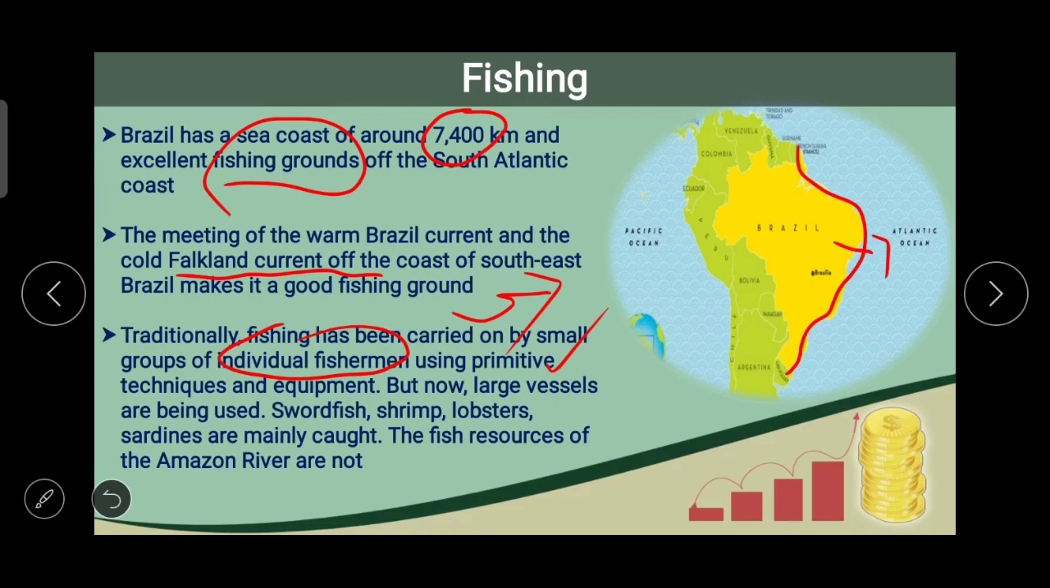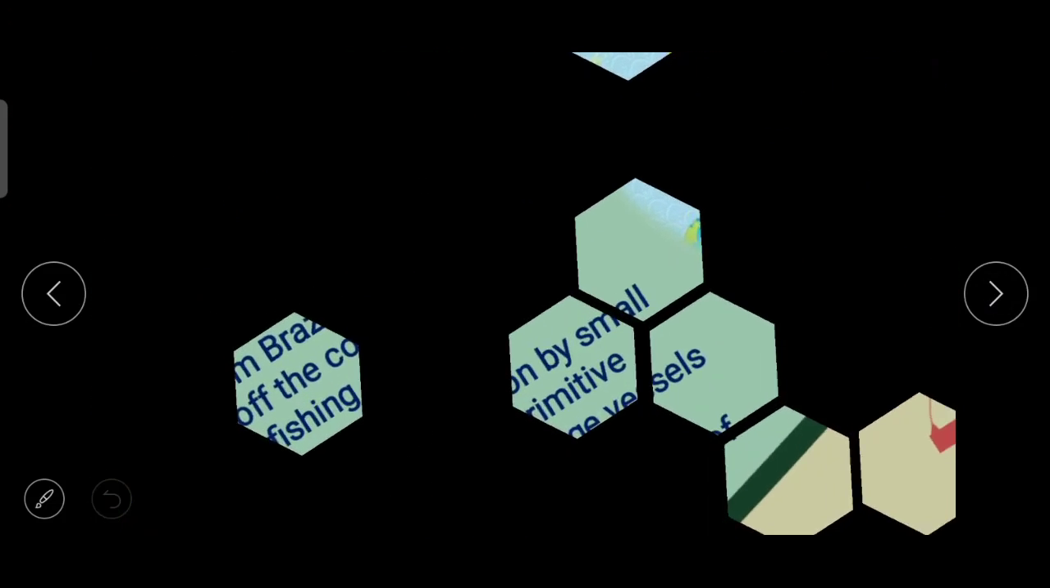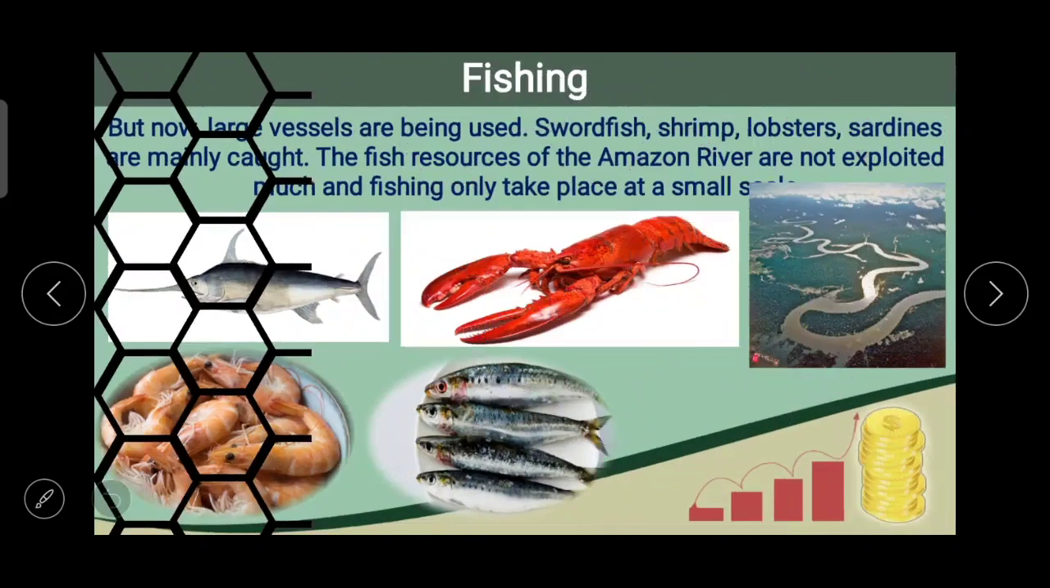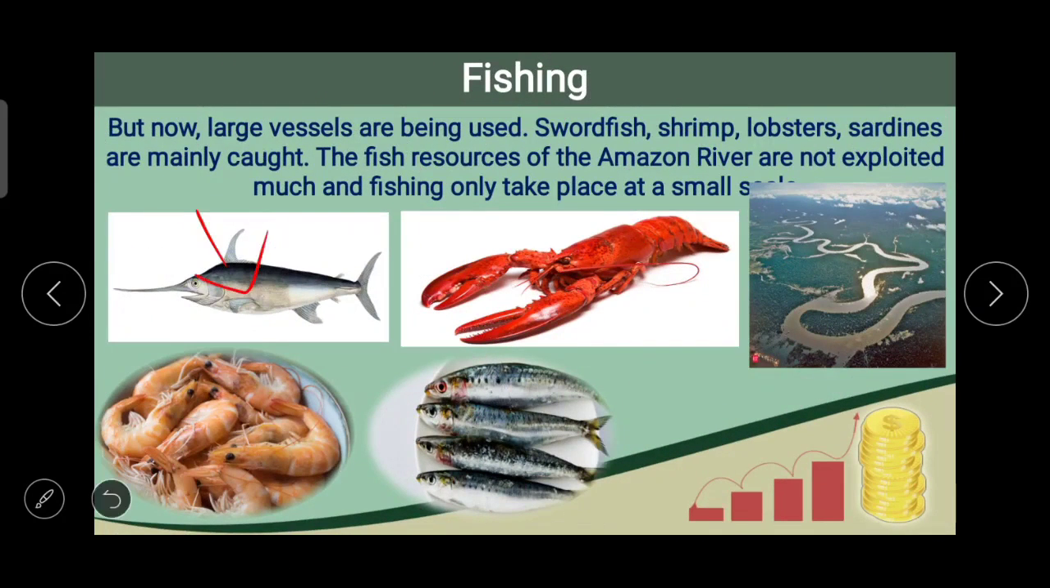The fish resources of the Amazon River are not exploited much, and fishing only takes place on a small scale. Here on the screen now, you people can see the swordfish, shrimp, lobsters, and sardines, which are mainly caught. But the very important thing, the fish resources of the Amazon River are not exploited much, and fishing only takes place on a small scale here in Brazil.